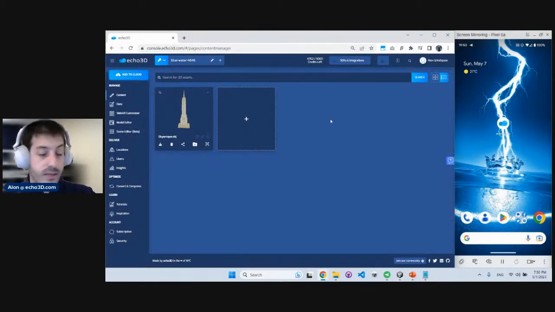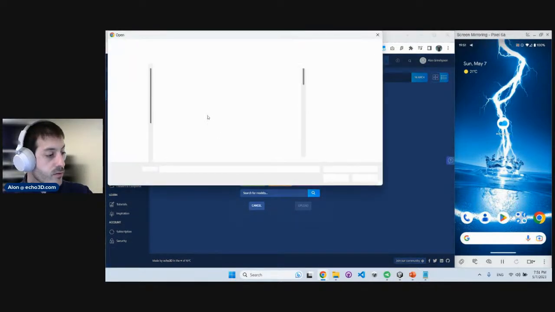So we've seen really cool examples of how to bring 3D assets into our world. Let's dive into the console a little bit more and then build a game with a very popular game engine called Unity that you can download for free. So we have this model right here. Let's show you how you can add more assets. We can create our own virtual city, just throw in different models. We can also throw in videos. Let me show you that.